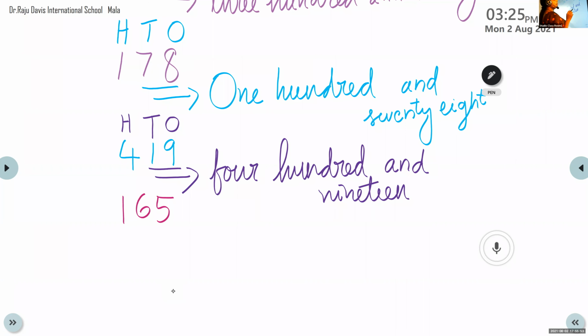Abhinav, tell me the answer. At one place we have which digit? 5. Abhinav, can you hear? One place we have 5.